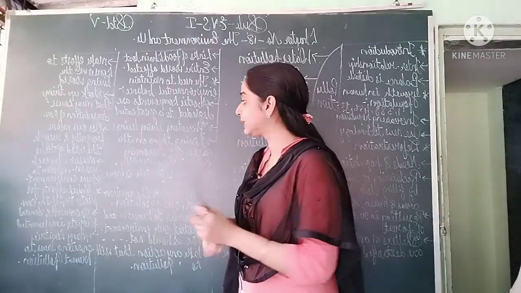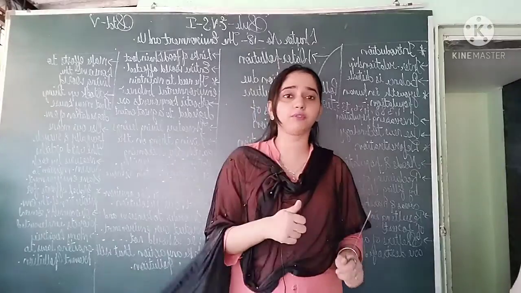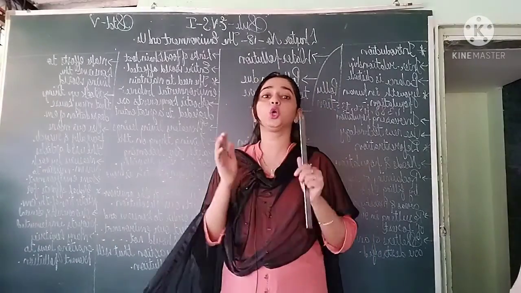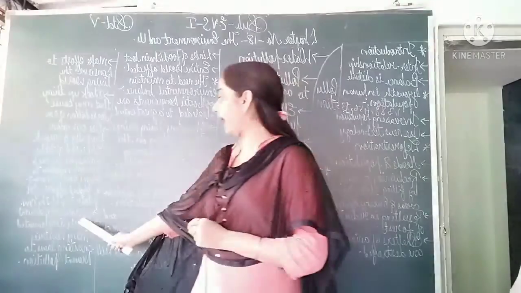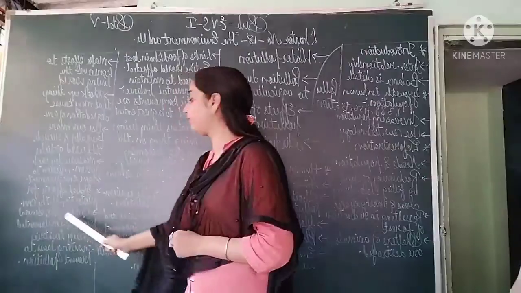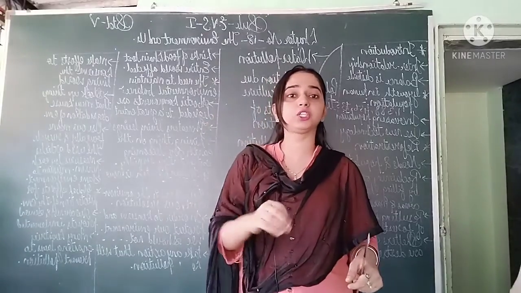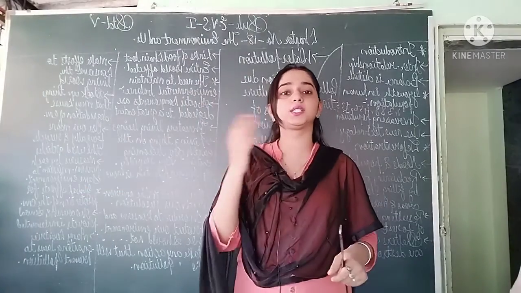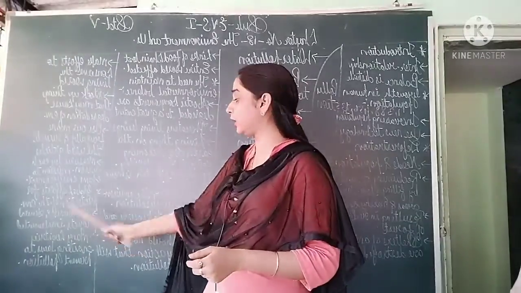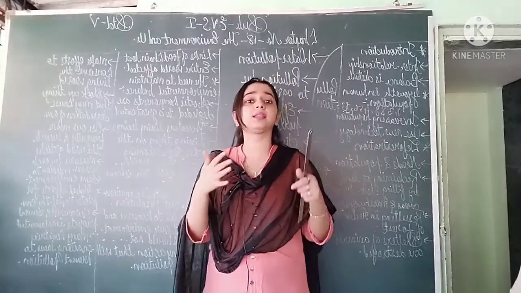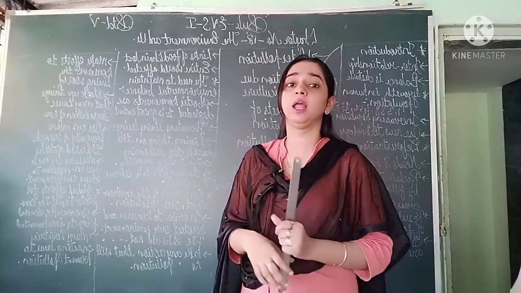The first point is awareness and several projects implemented. First of all, it is our responsibility to make people aware about our environment. So awareness is very important, along with several projects. We have to start different projects which give information to other people about what is good or bad for our environment, and we have to implement our schemes related to the environment.